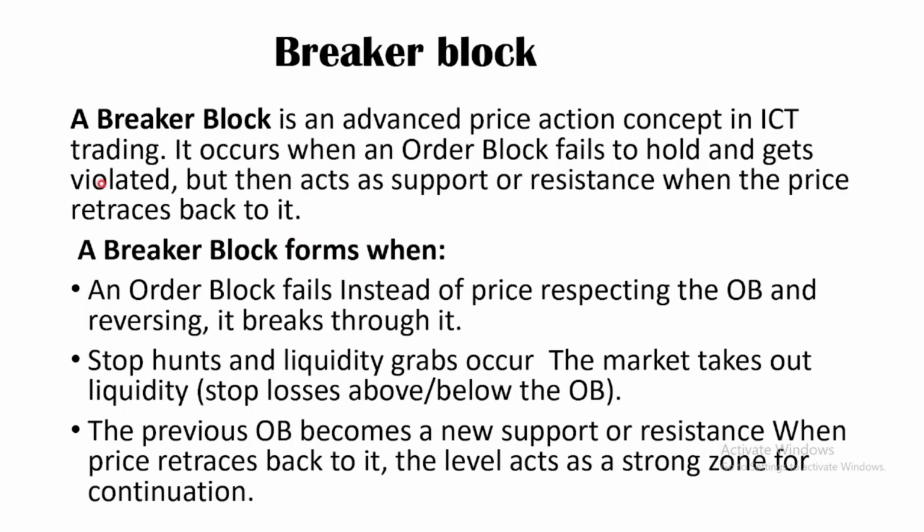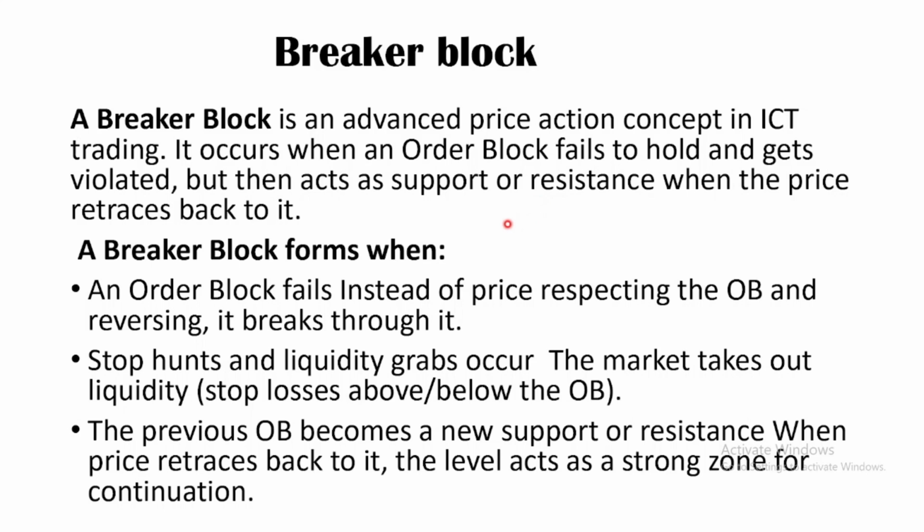So it is like order blocks: price violates it, but in the future it will act as a support area for price going up, and it will also act as a resistance level for price going down. I'm not teaching you the concept of support and resistance here, just giving you the logic of how this works, right?